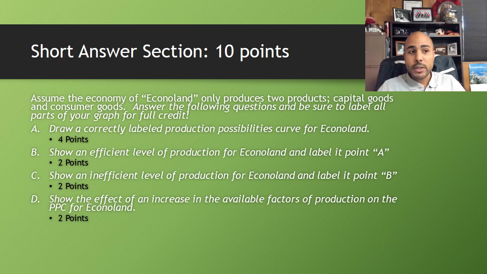That's worth 4 points. The next part is you need to show an efficient level of production. Hopefully you remember what efficiency looks like on a production possibilities frontier. Pretty easy stuff. You're going to label that point A. That's worth 2 points. Then you're going to show an inefficient level of production and call that point B. Once again, it is worth 2 points. And then the last thing you're going to have to do is show what it would look like if there was an increase in the factors of production in Econoland. So you'll have to draw something on your production possibilities curve to show what that would look like, and that's also going to be worth 2 points.